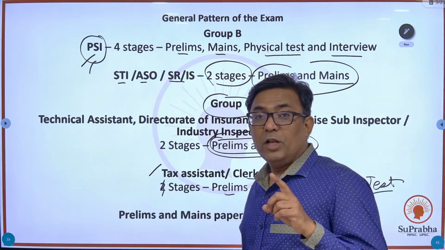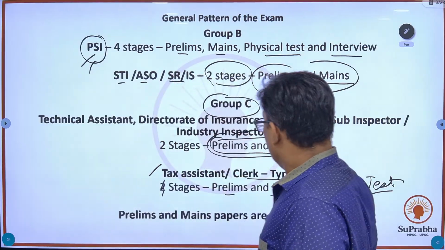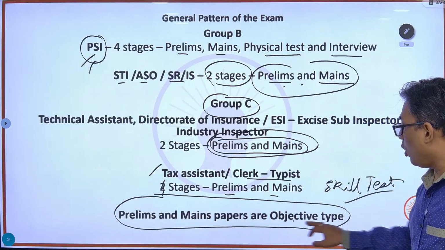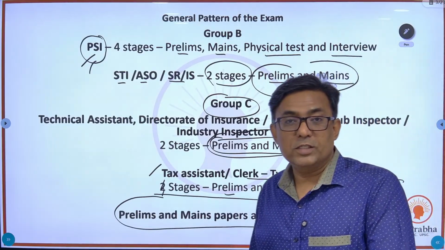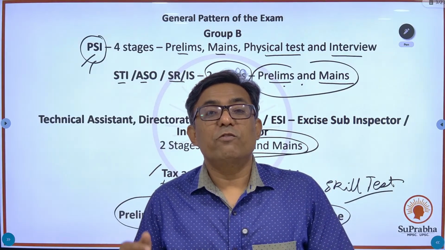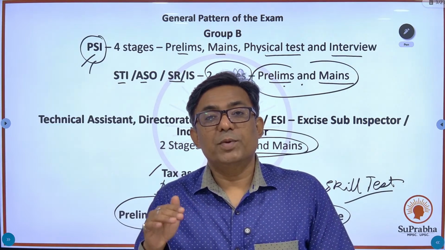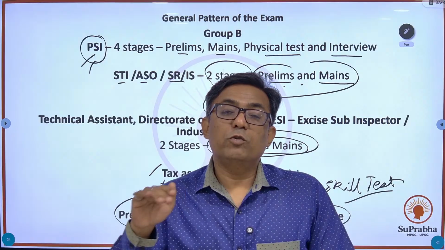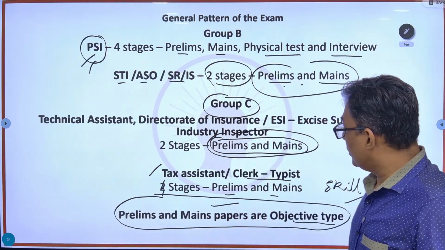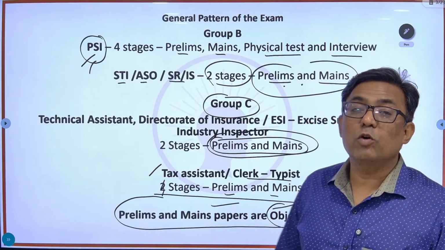Now, one thing which is very important for all of you to understand is that it is only in this exam, the combined exam, that you have objective papers for both prelims and mains. So prelims and mains both will have only objective papers, multiple choice questions. As you are aware, the MPSC Rajya Seva exam has now shifted from mains being objective to mains being subjective. So under MPSC, if you want to become an officer, this exam still has objective papers. Okay, prelims and mains are both of objective type.